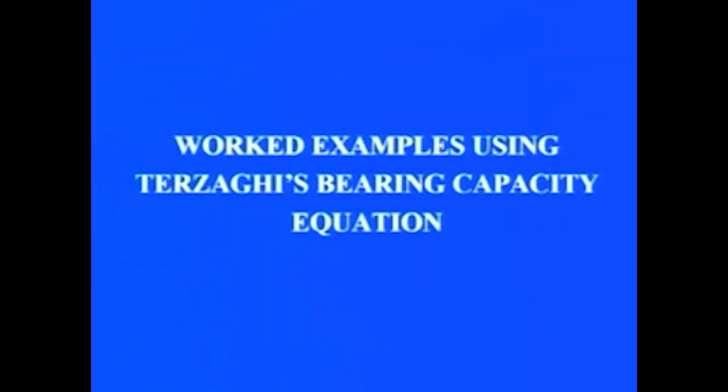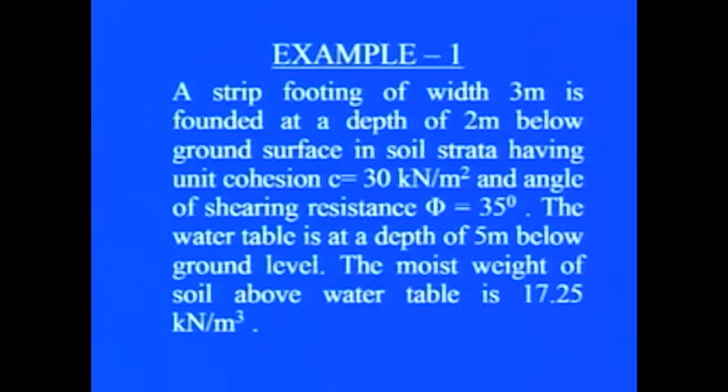Now, we have discussed so far the Terzaghi bearing capacity equation, and now we will become more conversant with the use of this equation by solving a few worked examples. Let us say the first example is a strip footing of width 3 meter founded at a depth of 2 meter below the ground surface in soil strata having unit cohesion as 30 kilonewton per meter square and angle of shearing resistance phi equal to 35 degrees. The water table is at a depth of 5 meter below the ground level.